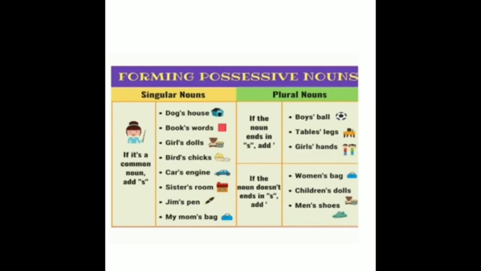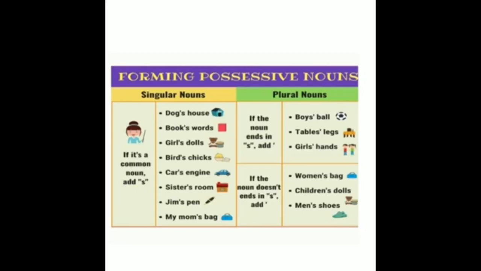Coming to the plural nouns. If the noun ends in s, add an apostrophe. Boys, tables, girls are plural nouns. To show the possession, at the end we add only an apostrophe: boys' ball, tables' legs, girls' hands.